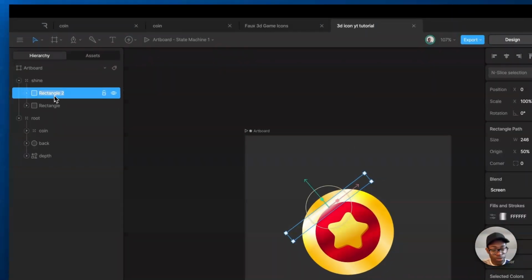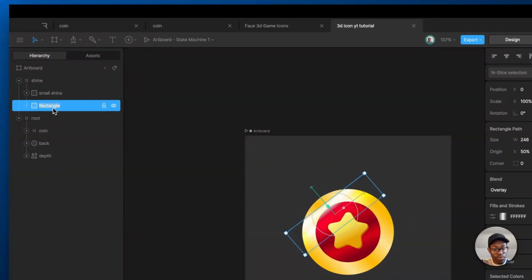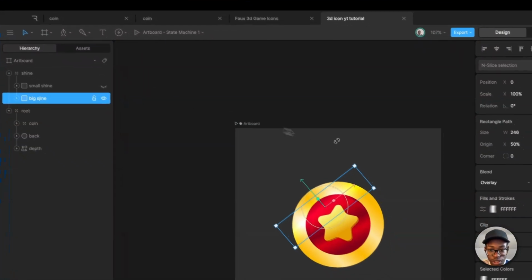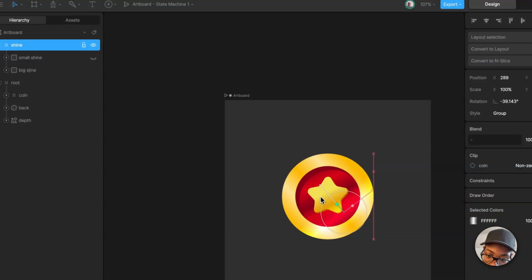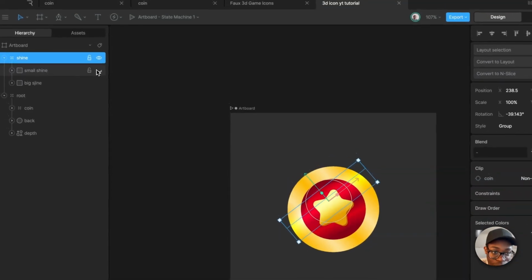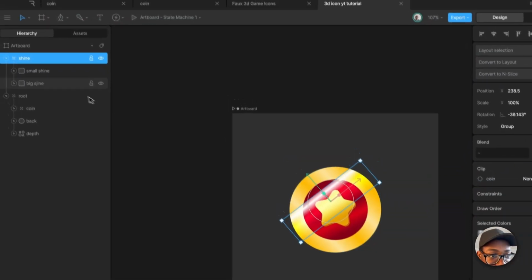Now come over to the first one. Small shine, big shine. So if you remove the small shine and you try it again, you try the shine. See, it's not bad. That's how it works. Then when you add the small shine, you can see it's showing white.